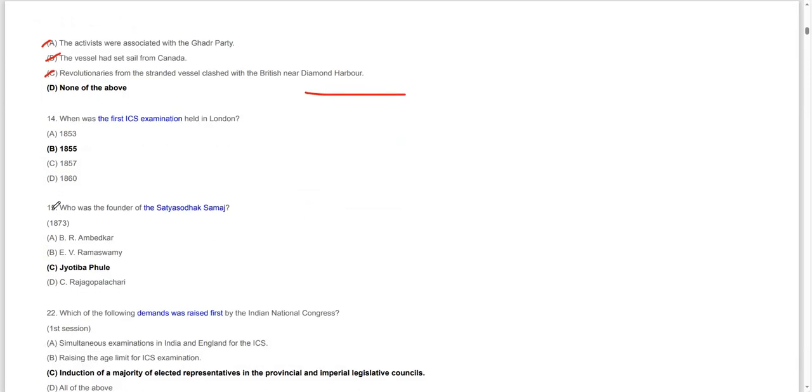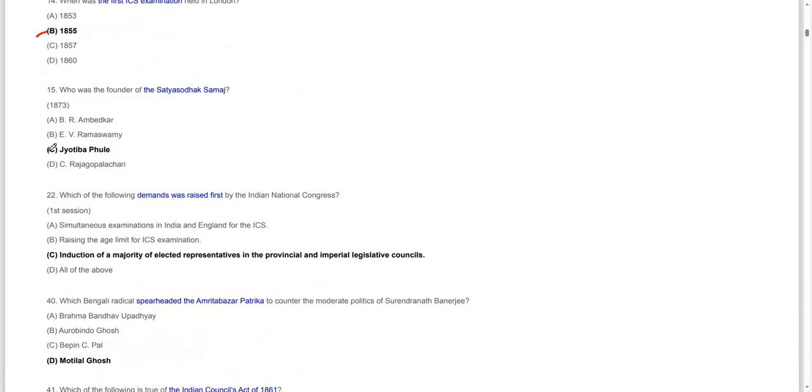Moving on, when was the first ICS examination held in London? The first ICS examination was held in London in 1855. Moving on, who was the founder of the Satyashodhak Samaj? Jyotiba Phule was the founder of the Satyashodhak Samaj in the year 1873.